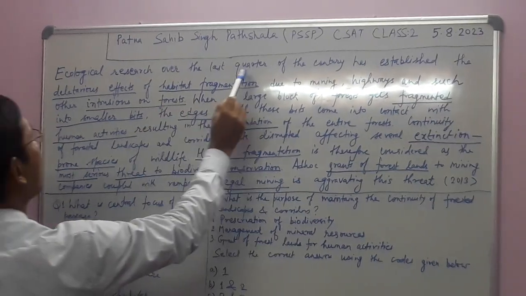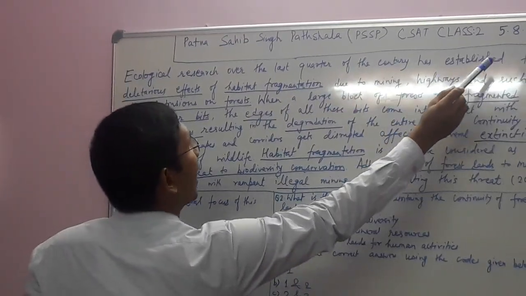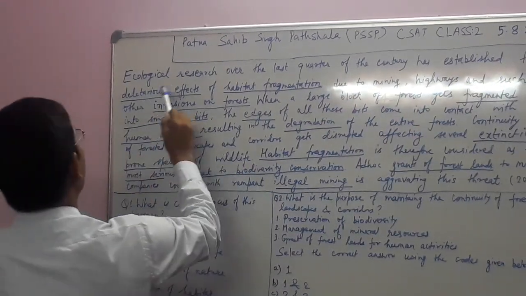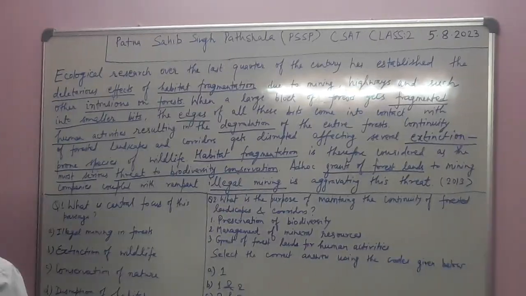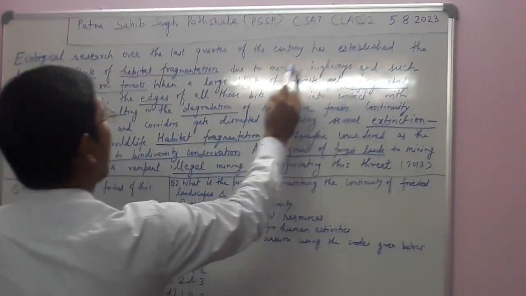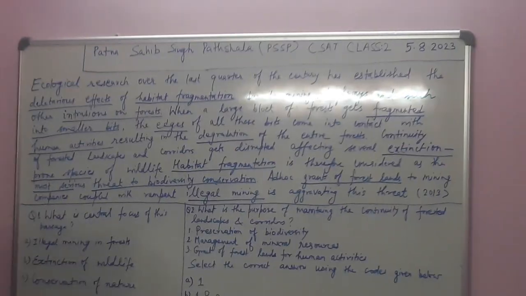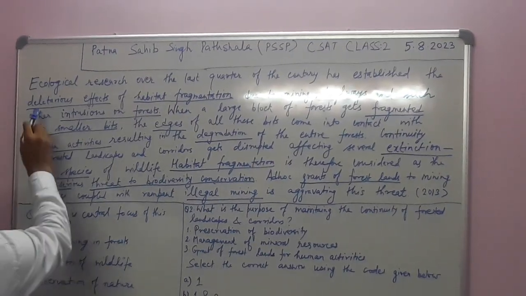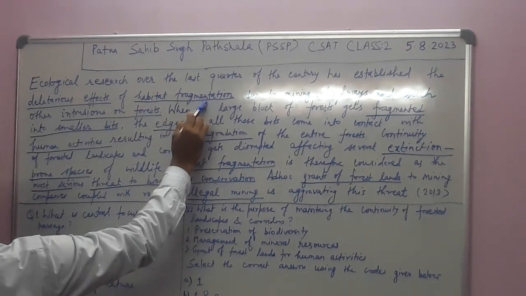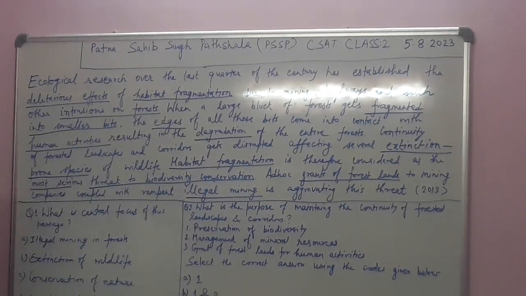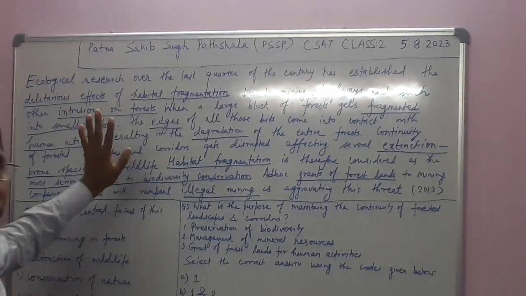Ecological research over the last quarter of the century has established the deleterious effect of habitat fragmentation due to mining, highways and other intrusions on forests. So here we have deleterious effects, habitat fragmentation and intrusion on forests. These are the three key phrases.